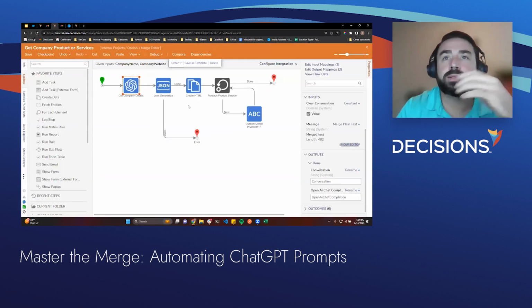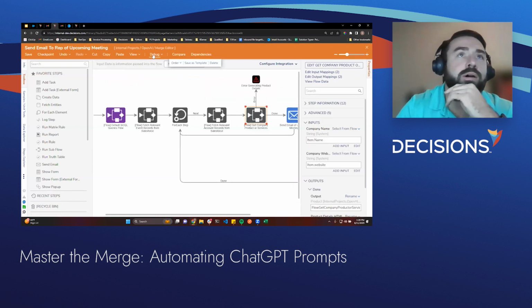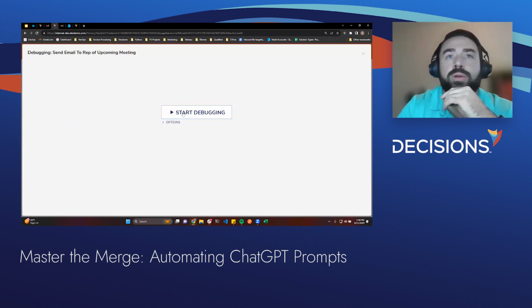Once we get that response, we're actually crafting an email. So we're building an HTML format that we then send in the email itself. So I'll actually run this to show you what it looks like.